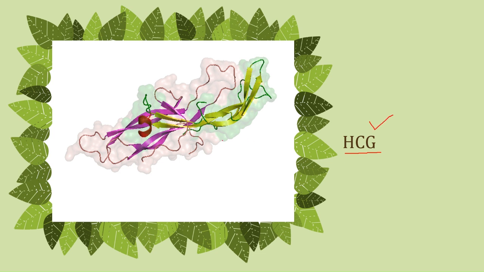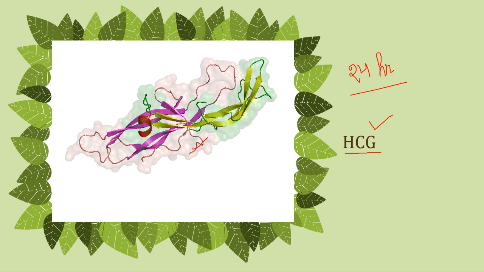Next we have is HCG. So HCG is basically a glycoprotein, and this is a very important point, that HCG is a glycoprotein hormone. And if we talk about the half-life of HCG, it is 24 hours, and this is very important. And HCG is synthesized by syncytiotrophoblast of the placenta. Again, very important line.